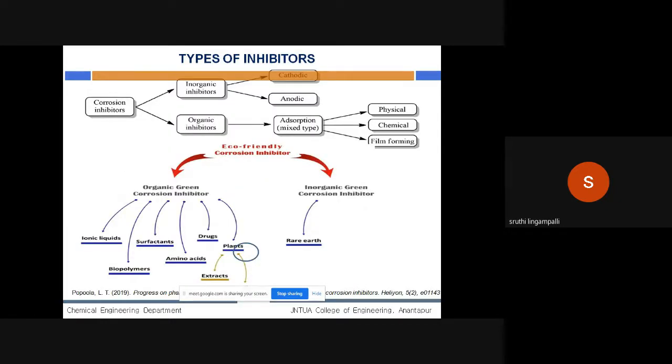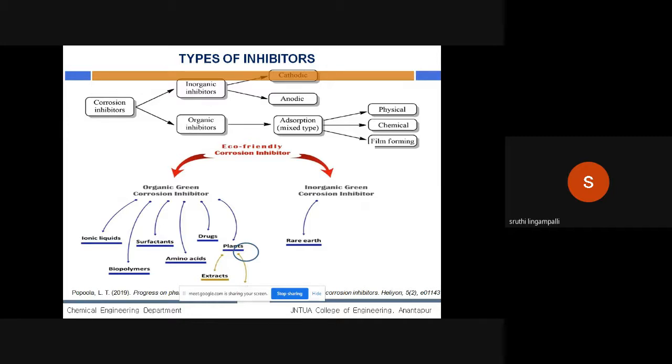To overcome corrosion, there are several types of inhibitors: inorganic inhibitors and organic inhibitors. Inorganic inhibitors pollute the environment. So I am using organic inhibitors of the mixed type, working through the process of adsorption, to overcome this corrosion problem.